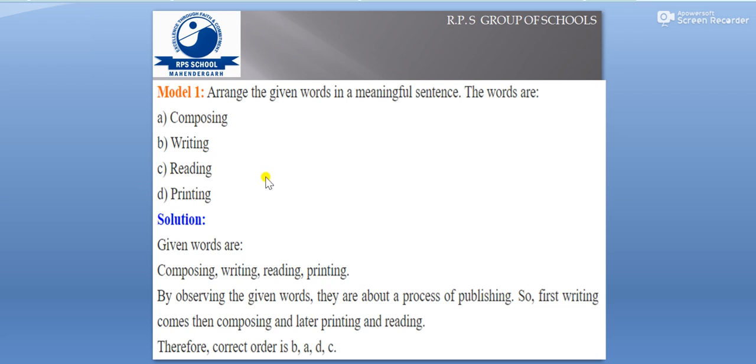Of course, first of all there comes writing. First you need to write, and after that we compose it, and then we print it, and finally after printing we read it. So the sequence is going to be writing, composing, printing and reading. In which number order is this? It's going to be B, A, D and C. That's the right answer, that's the right sequence.